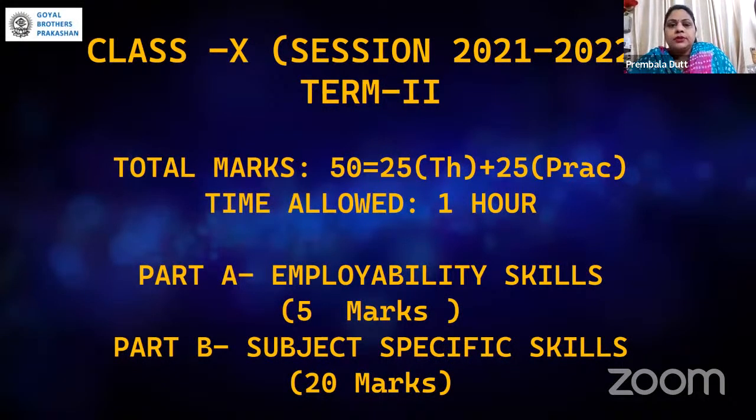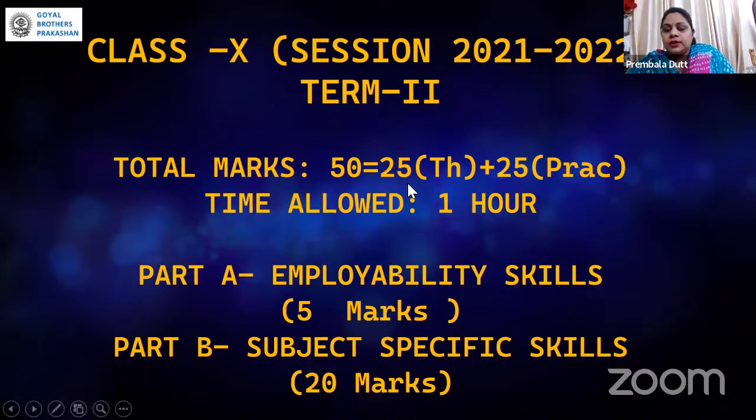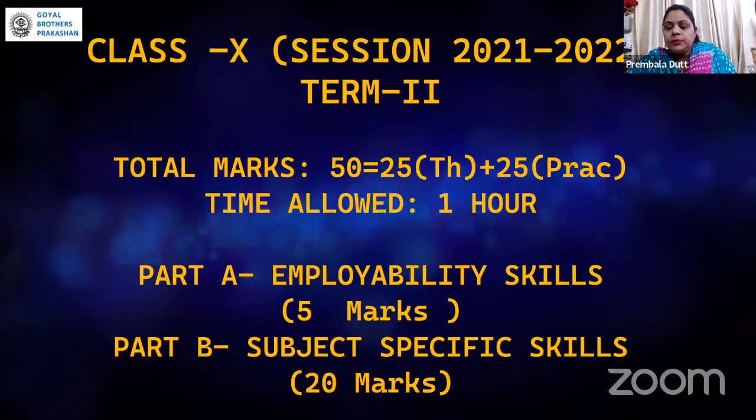Now, to be precise, for class 10th term 2 syllabus, the total marks weightage for AI is 50, as you can see here. If I bifurcate, 25 marks will be for theory and 25 marks for practical. For the theory paper, the total duration will be 1 hour, and the child has to appear within this particular hour only.